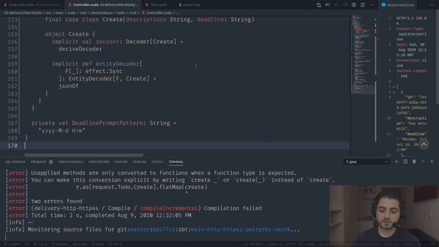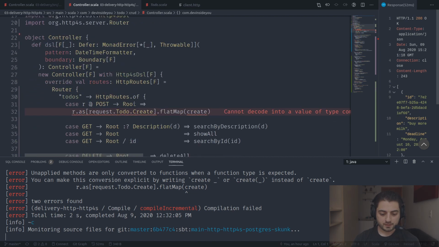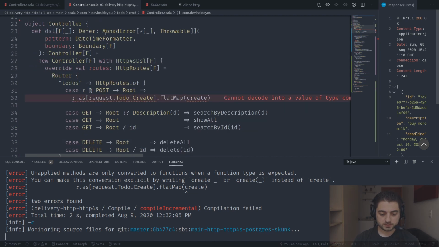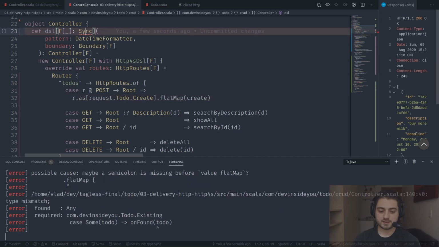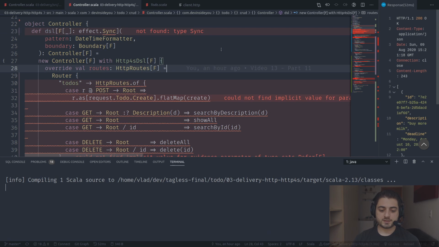Because remember the decoder, it wants the sync over here, right? So we end up needing sync over here. Where is it? Over here, right? So we can pretty much say that we just need sync because sync also extends defer, right? So this is the whole thing. Sync has like all of these things. Effect.sync, like this. All right.